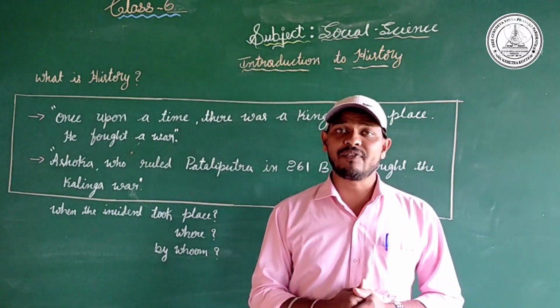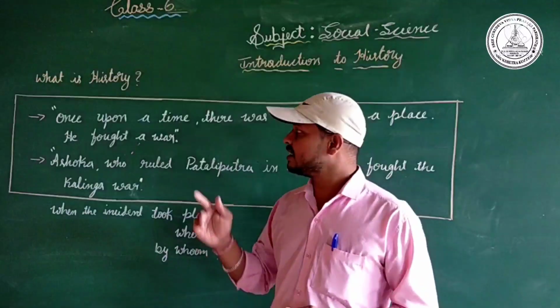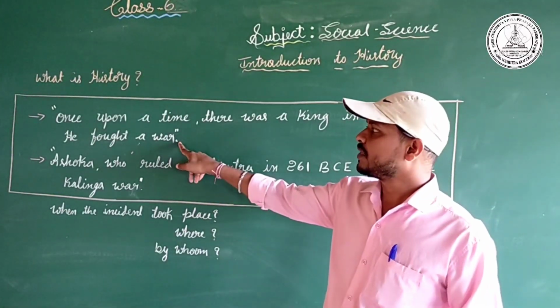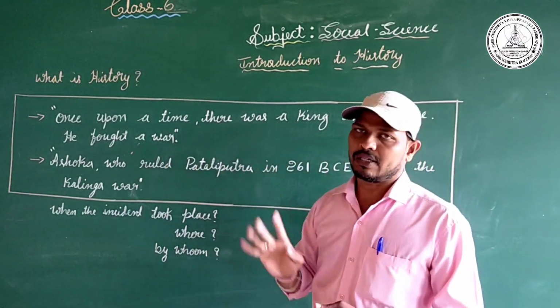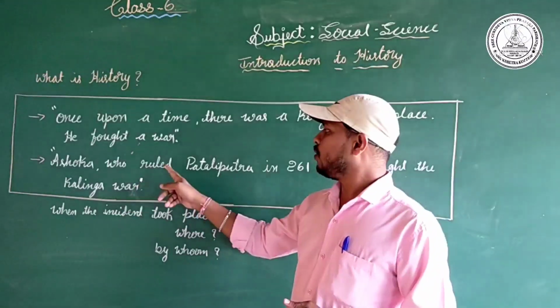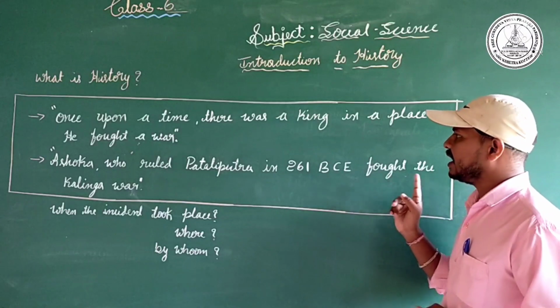Yes, I will give the clarification of history and story by using two statements. The first statement: once upon a time there was a king in a place, he fought a war. And the second statement: Ashoka, who ruled Pataliputra in 261 BCE, fought the Kalinga war.